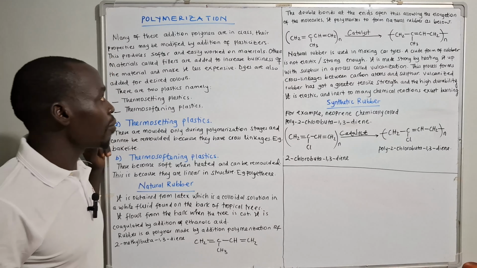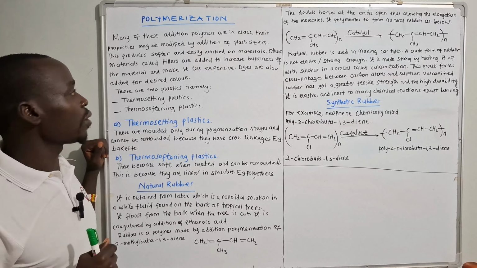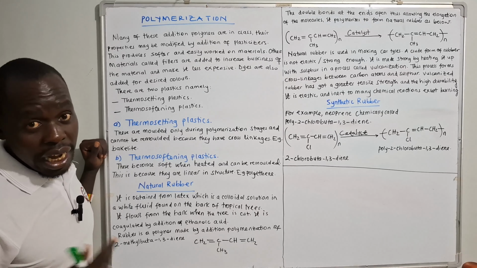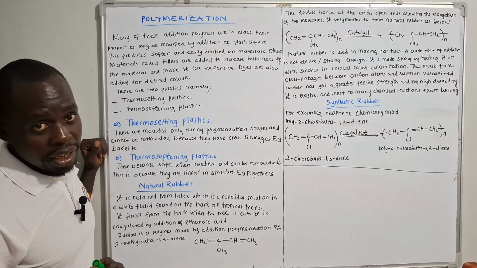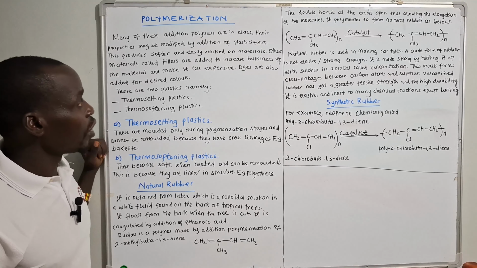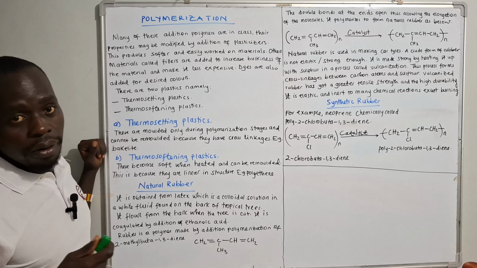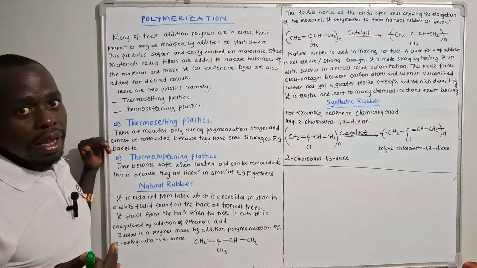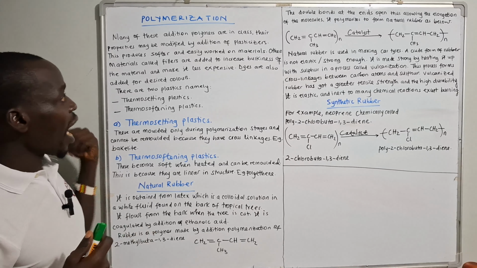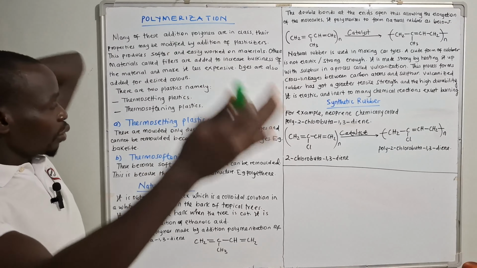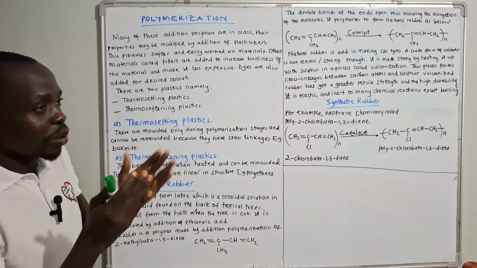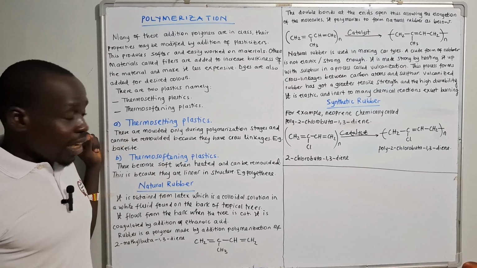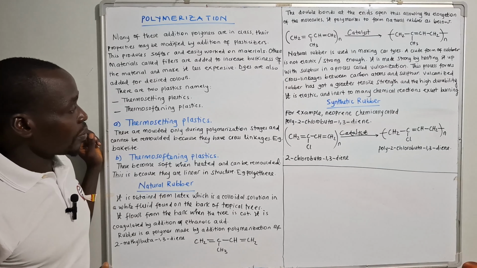So we are still in addition polymerization, and we say addition polymerization is a type of polymerization whereby monomers which are unsaturated in nature combine. When we say unsaturated, that means they have either triple or double bonds. So when they combine together, they will form a product, and no other product is formed. That's why we are calling it addition. So that product which is going to be formed is what we call a single product. That is what we said about addition polymerization.